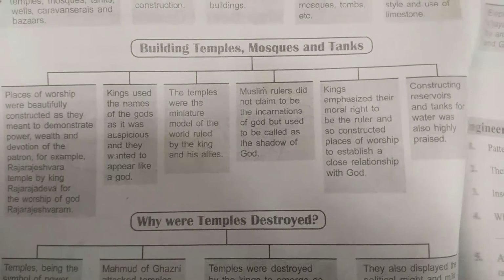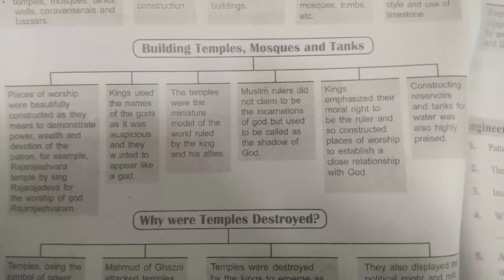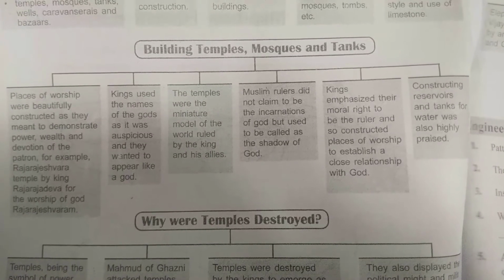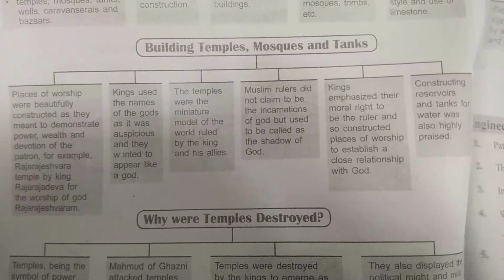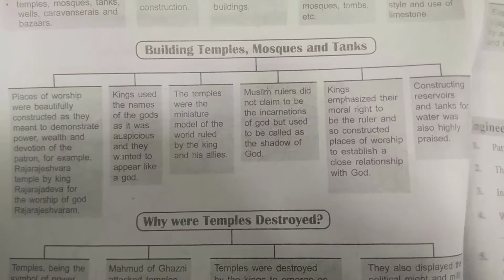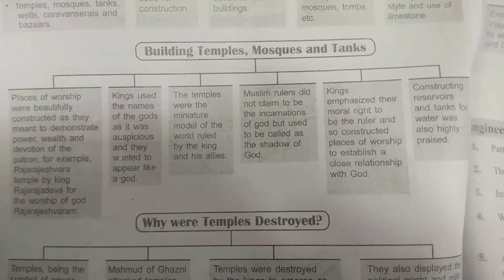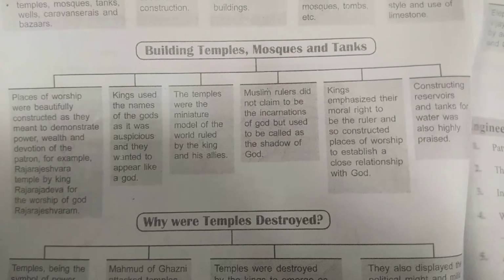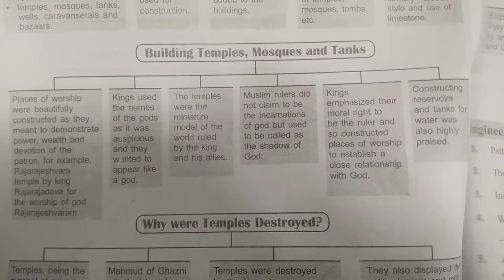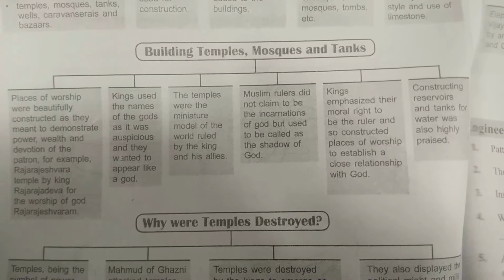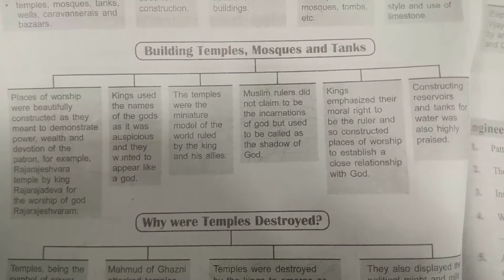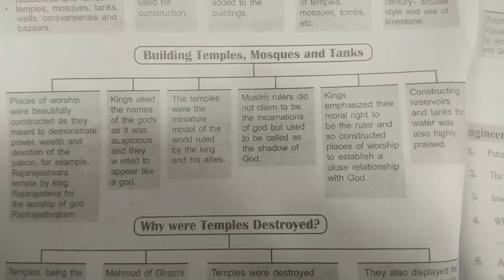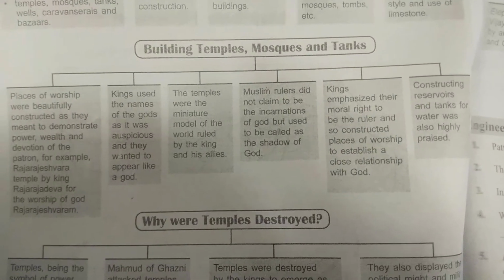Their world's miniature form was shown in the model of the temple, because on the temple's wall everything is written, like how many kingdoms he has conquered and who has built this temple. Each and every detail was written over here. So from the temple only we can know more about the kings.